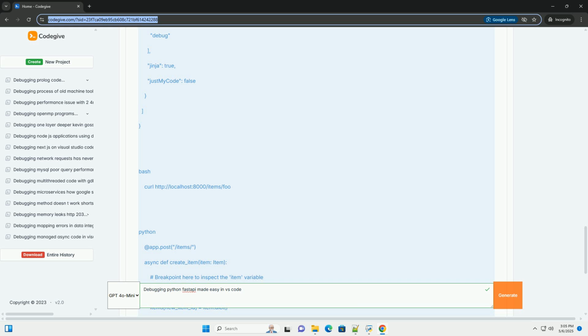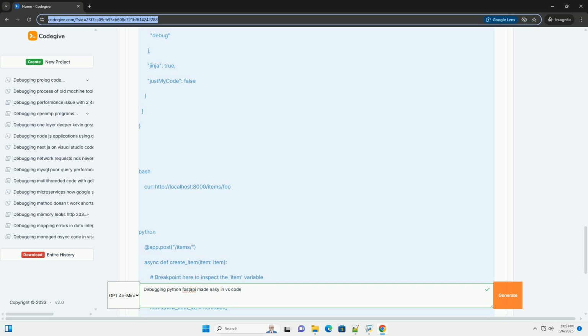Step through code: use the debugging controls, step over, step into, step out, to move through the code line by line. Evaluate expressions: use the debug console to evaluate Python expressions in the current context. Call stack: the call stack panel shows the sequence of function calls that led to the current breakpoint. 4. Common debugging scenarios.